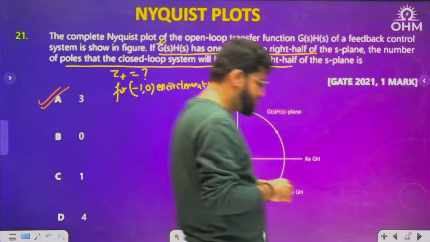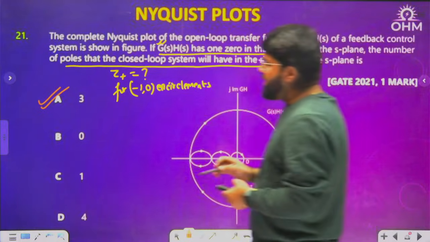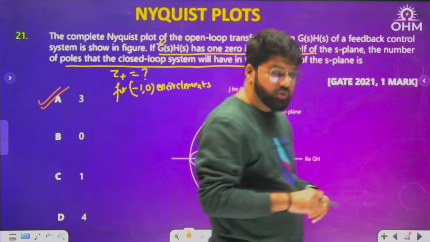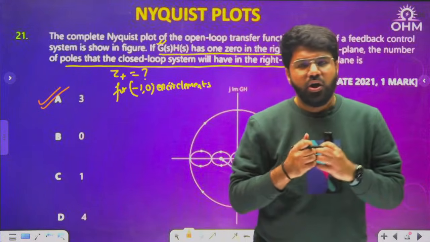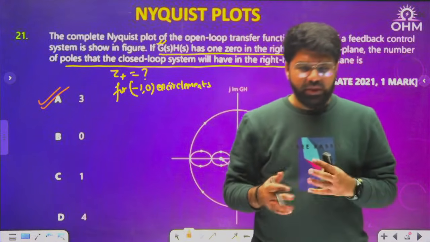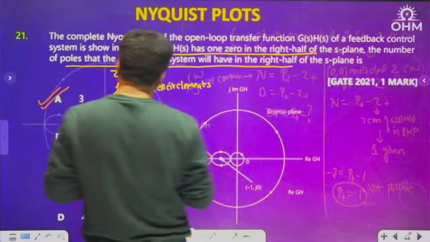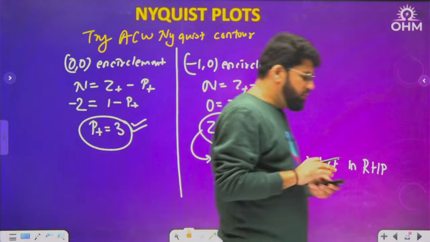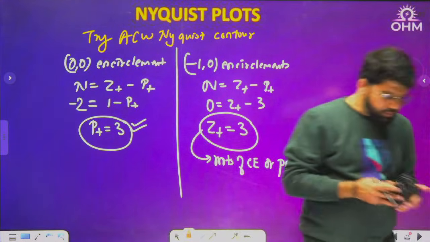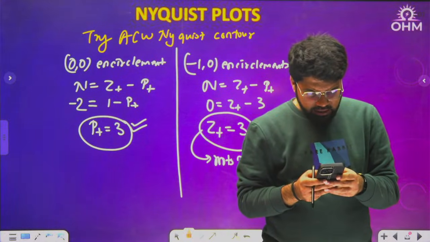Okay, dear students. So this was the 21st question of today's 21 series. I think it's been 2.5 hours or more of the session, but I wanted to take a variety of model questions, and I think this session itself will be sufficient to revise and learn Nyquist plot through questions. But still, I told you, if you want the complete concept of Nyquist plot, how the Nyquist plot is derived and